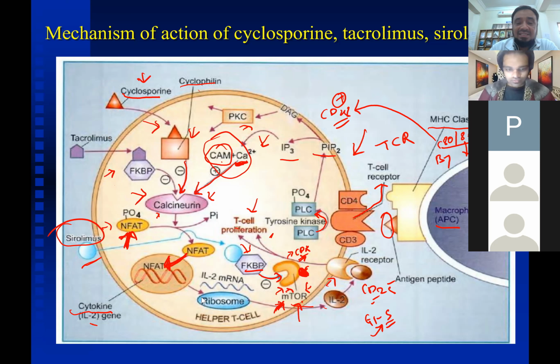Okay, and this T cell proliferation will be inhibited.